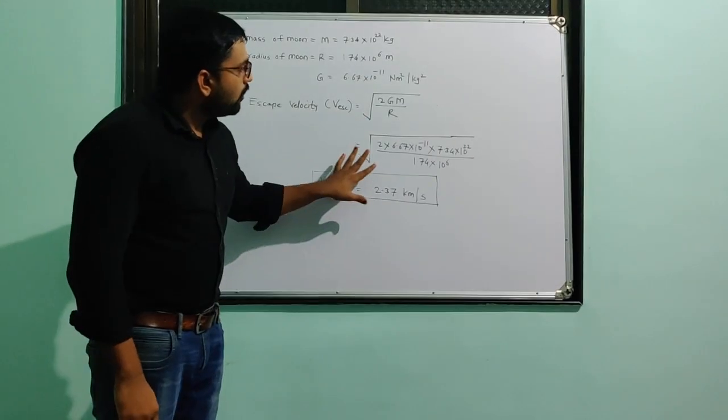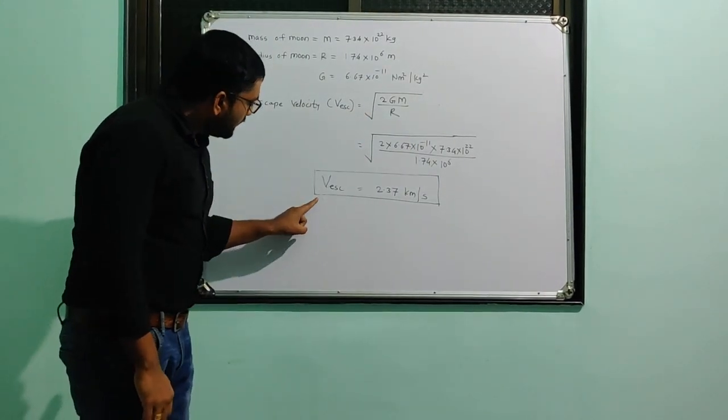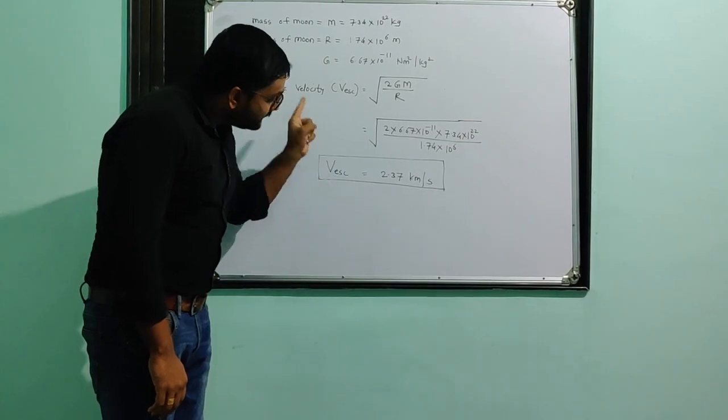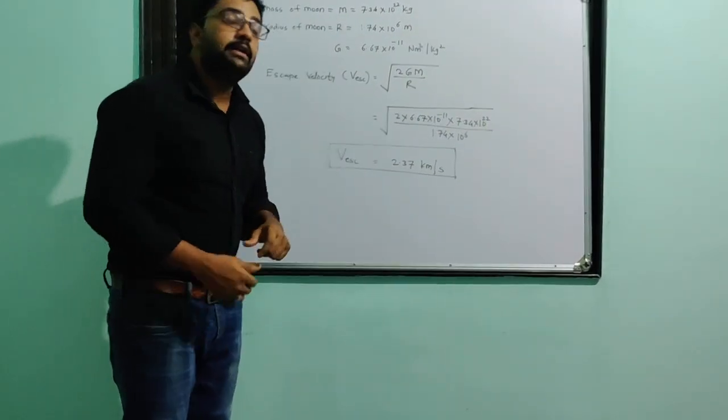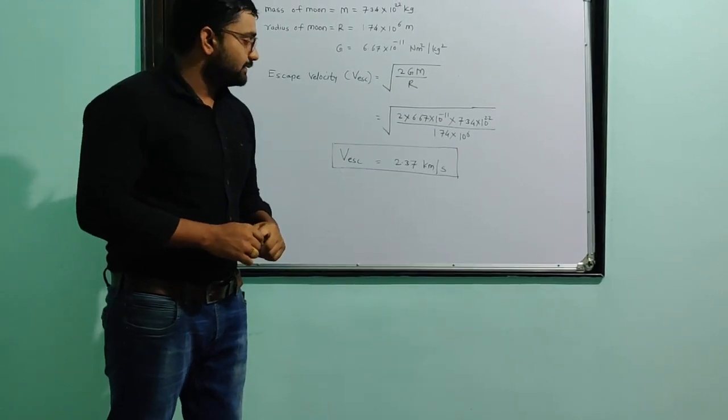After calculating this equation, we will get the escape velocity on the surface of the moon. It will be 2.37 kilometer per second.